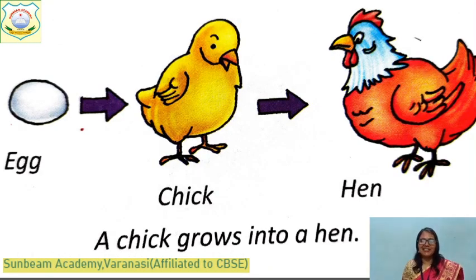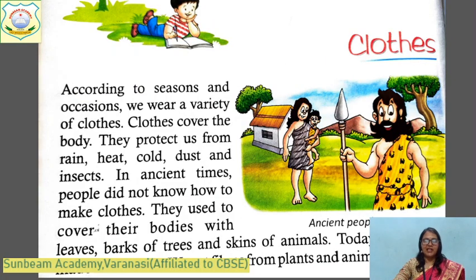Yes, you can see in this picture. A chick grows into a hen. From an egg, a chick hatches. After some time, it eats different types of fruit, grains, and it becomes a hen. Now, children, again we will read another lesson. Okay.